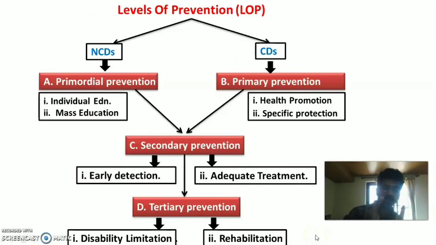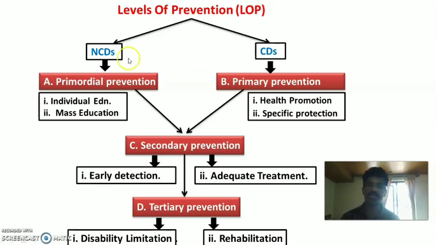Before we go into detail about the levels of prevention, let us have a summary and a schematic or diagrammatic presentation of them. Levels of prevention are used for both communicable and non-communicable diseases. Later we added primordial prevention, which is mainly focused on prevention of non-communicable diseases.